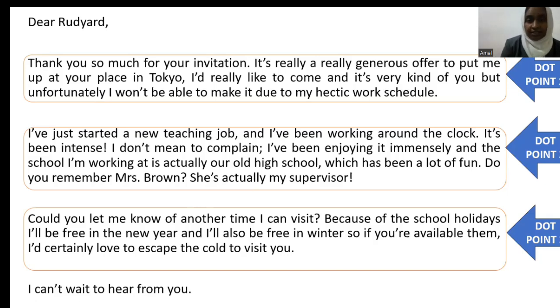I've started it in the first paragraph and I've elaborated in the second paragraph, and not just linking the paragraphs, it should also link the sentences. The previous sentence should have a link with the next sentence. So for example, thank you so much for your invitation. It's really a generous offer to put me up at your place in Tokyo.